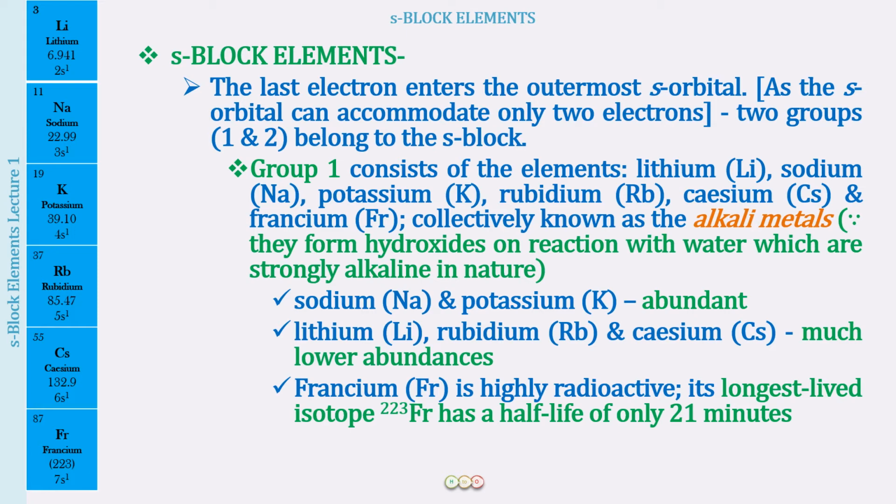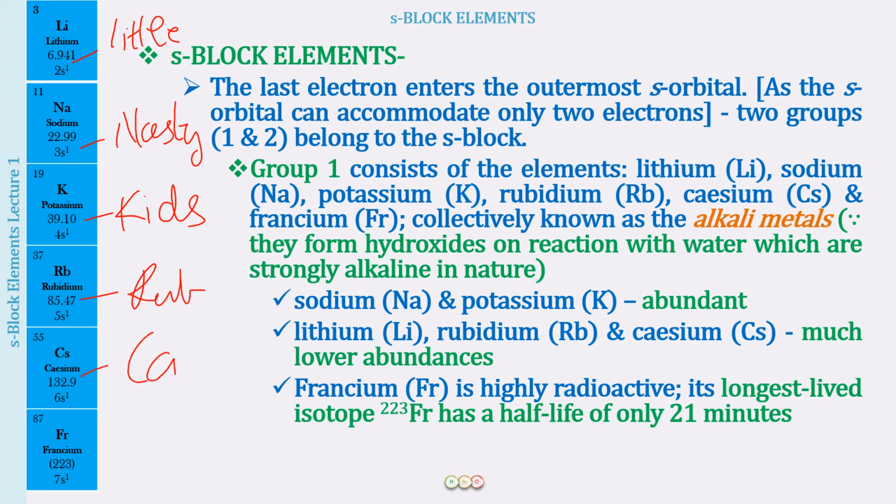What you can remember is that lithium is little, sodium is nasty, potassium is kids, rubidium is rub, cesium and francium are cat's fur. Little nasty kids rub cat's fur: lithium, sodium, potassium, rubidium, cesium and francium. So this is how you can remember these as well.